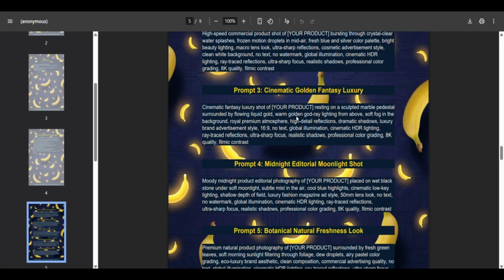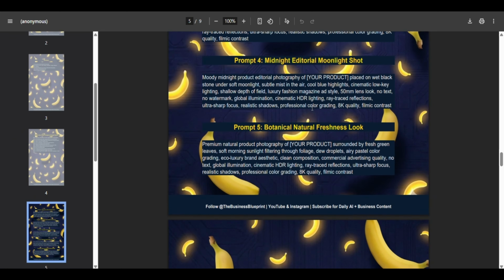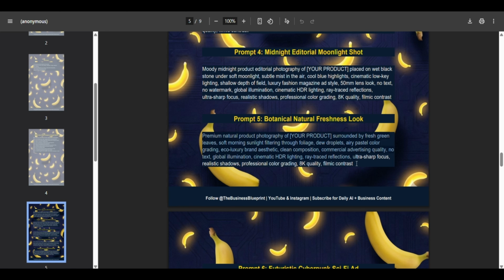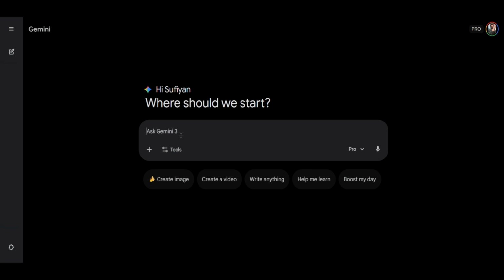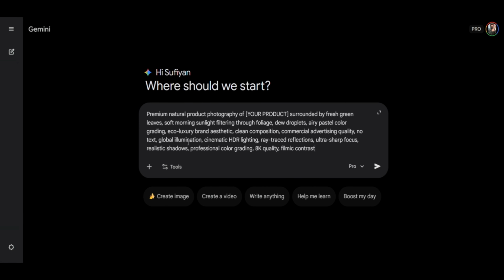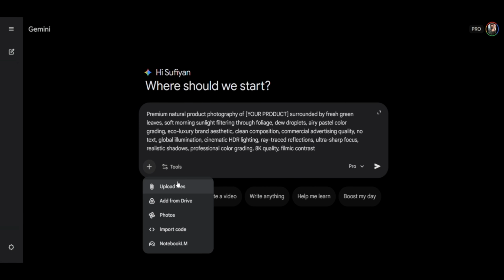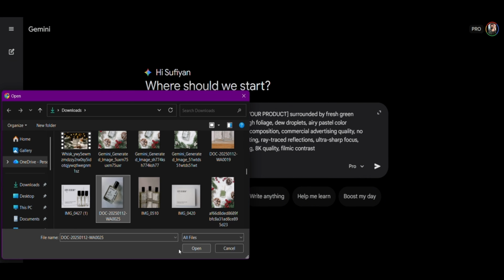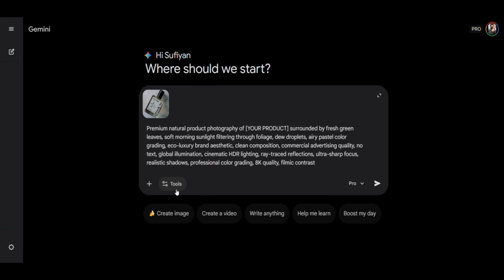Let's go for the natural freshness look. Let's just copy this. Let's see how it comes out. I will be using the prompt from the prompt pack. And let's see. I'll just add a perfume bottle. Let's select this one, and then let's open. And we select create image and then submit.